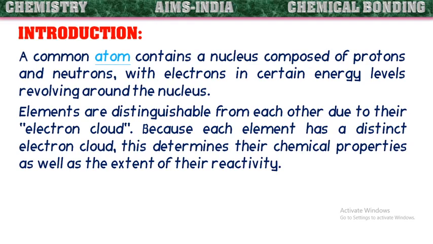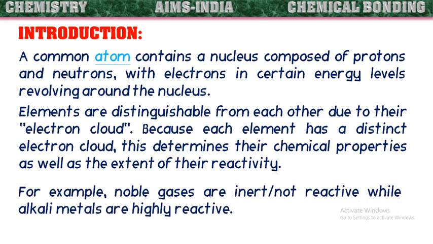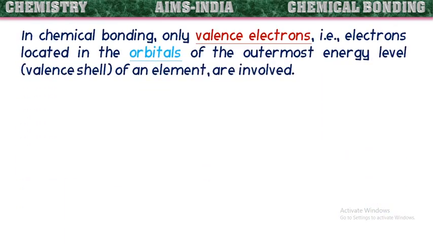Because each element has a distinct electron cloud, this determines their chemical properties as well as the extent of their reactivity. For example, noble gases are inert, that means not reactive, while alkali metals are highly reactive. In chemical bonding, only valence electrons, that means electrons located in the orbitals of the outermost energy level of an element, are involved.